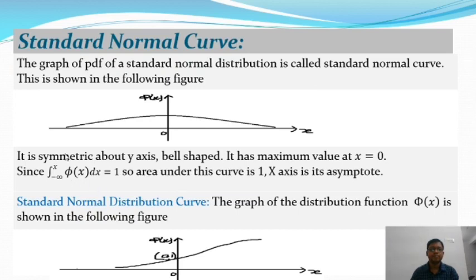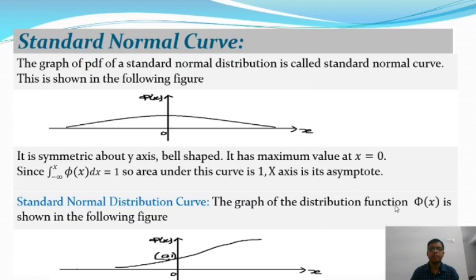Therefore the integral over minus infinity to infinity of phi of x dx is equal to 1, so the area under this curve is 1, and the x-axis is its asymptote. The standard normal distribution curve cuts the y-axis at the point 0, 1.